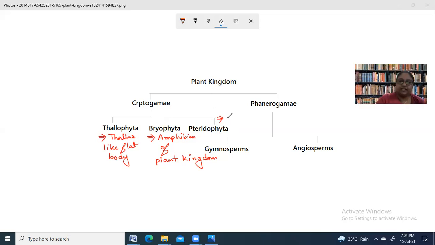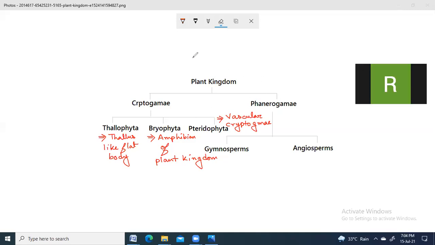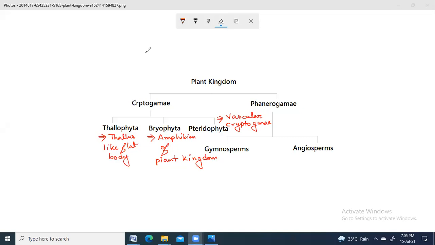So Pteridophyta is called vascular cryptogam. In human beings, which part is responsible for circulation? Class? Vessels. What vessels? Blood vessels. Not lymph vessels. Arteries.